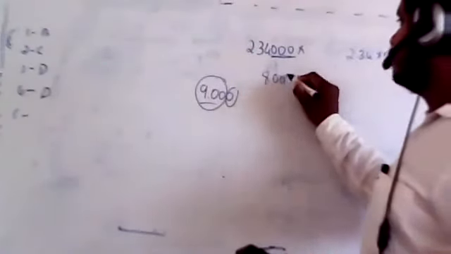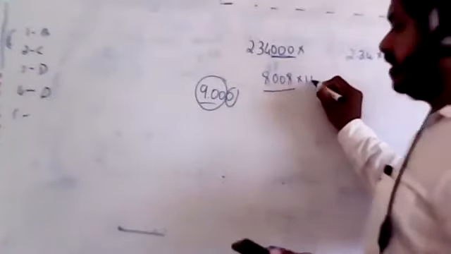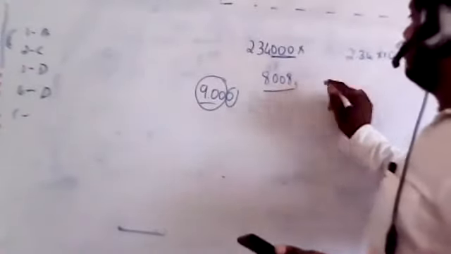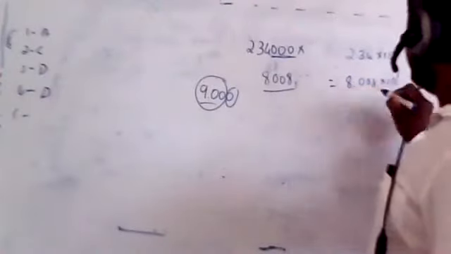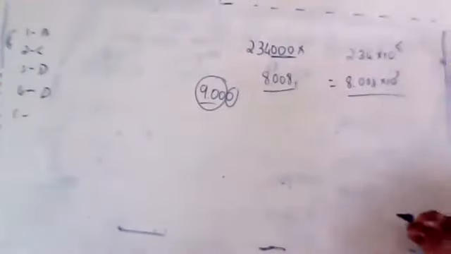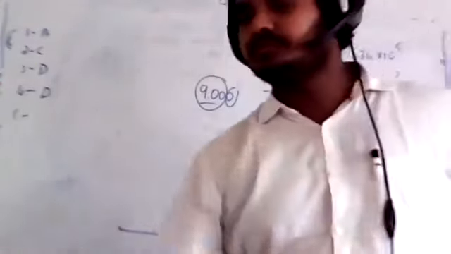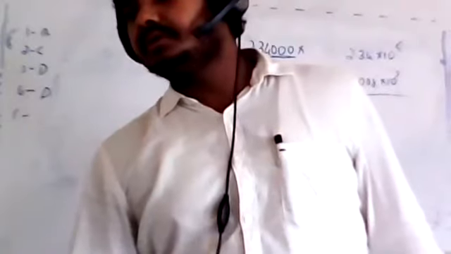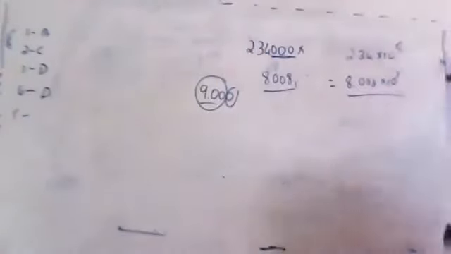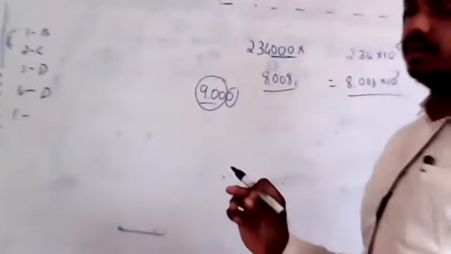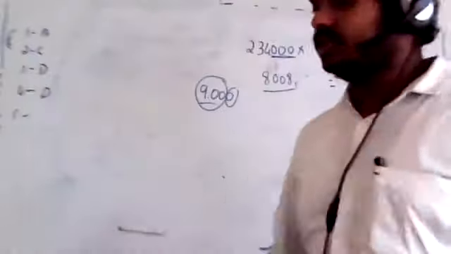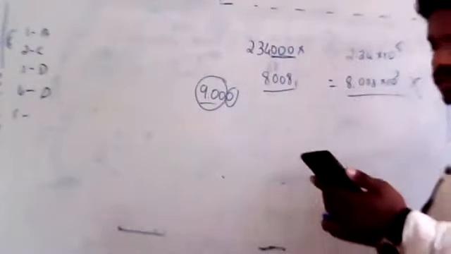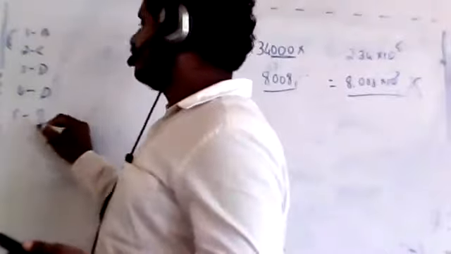Got it? If you see the second option, 8008, which contains 4 significant figures, it would be better to express it as 8.008 into 10 to the power 3. Now it is right. But if you express this one as 8.0 into 10 to the power 3, then it is not correct. So option B is not correct. All other options are correct. So for the fifth one, it is B.